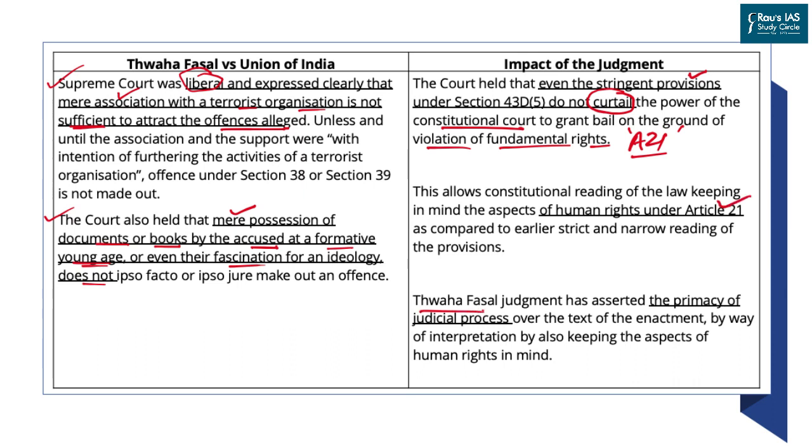This case has also proved that the judicial process takes primacy, that whenever a person is arrested, he or she should go through the defined judicial process irrespective of the law. And this has actually upheld the philosophy of human rights in the country.